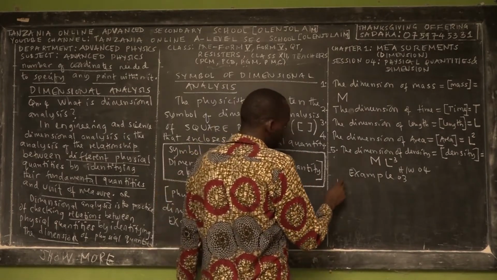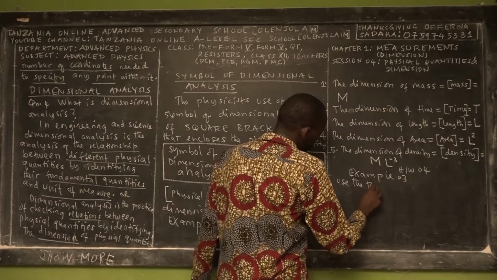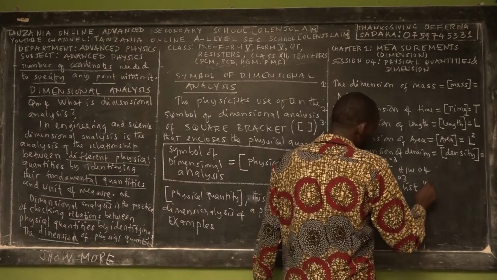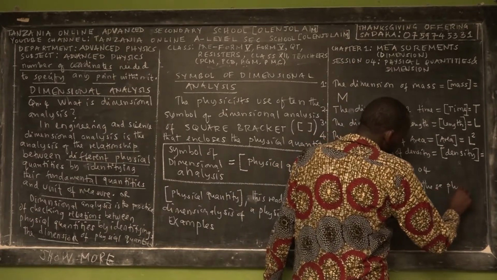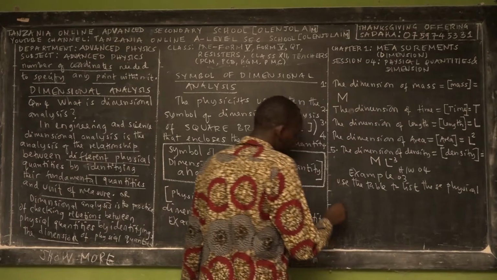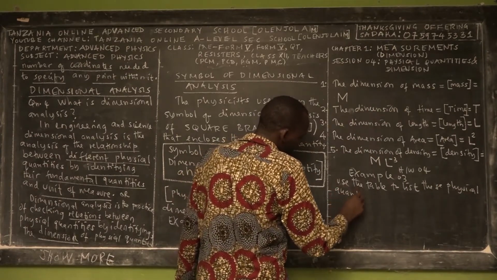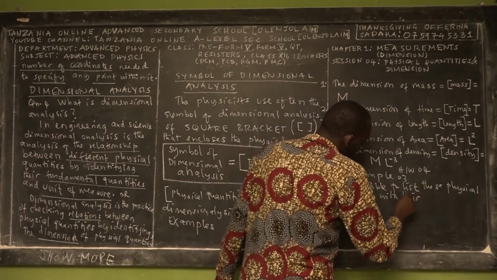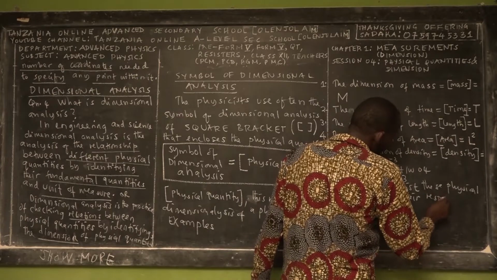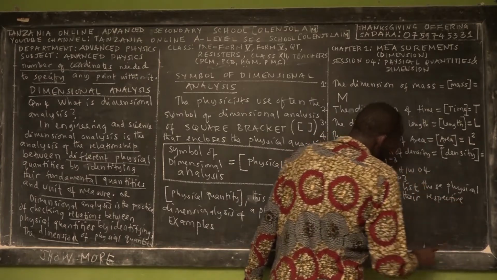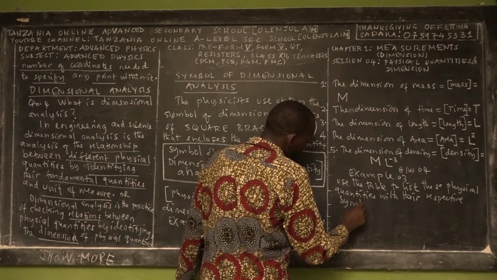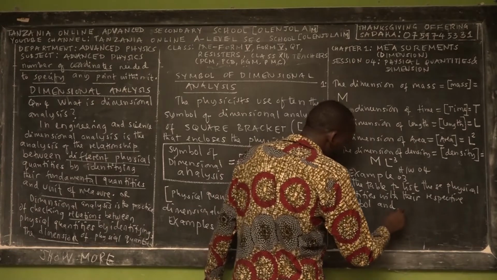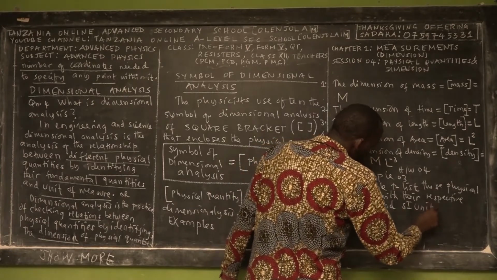So use the table to list these physical quantities with their respective symbols: the symbol of mass, the respective symbol, and the SI unit.